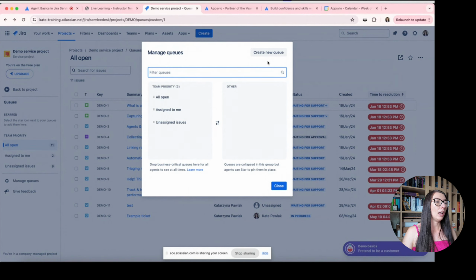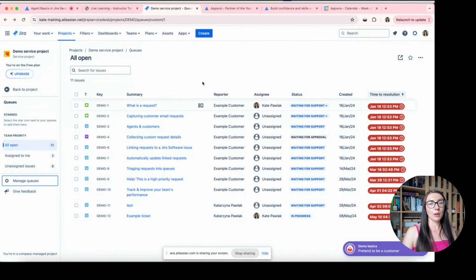We will explore queues which are available as a default, so all open, assigned to me, and unassigned issues. You can find that here, all these queues are collected into one section called team priority. In this left navigation, we have also starred, and we can also have one more section.